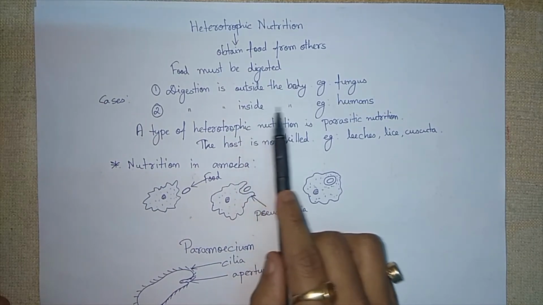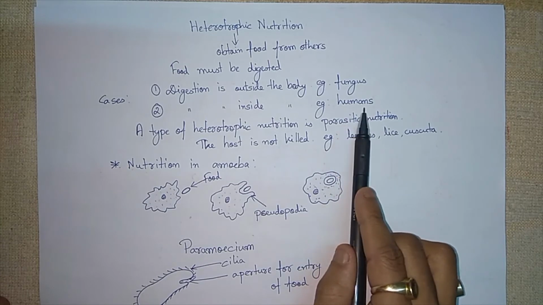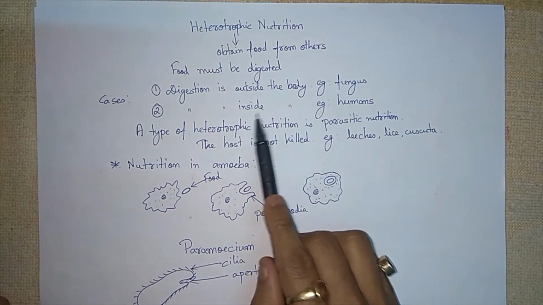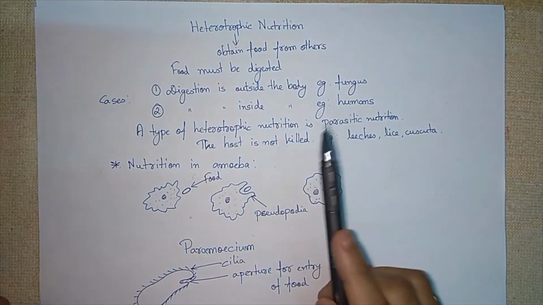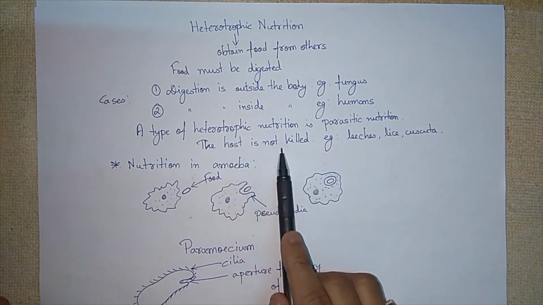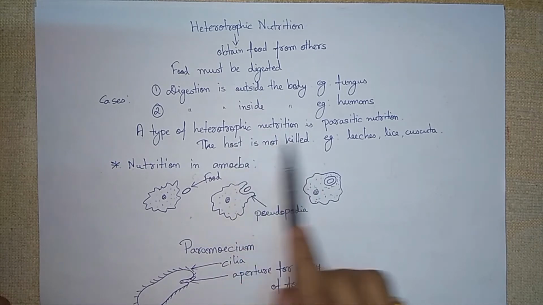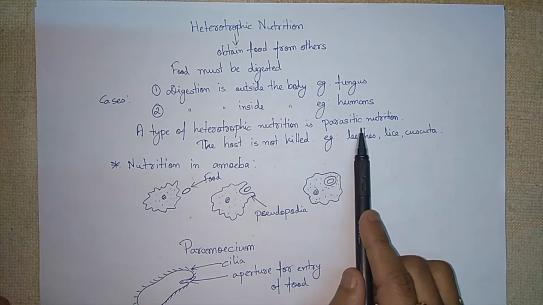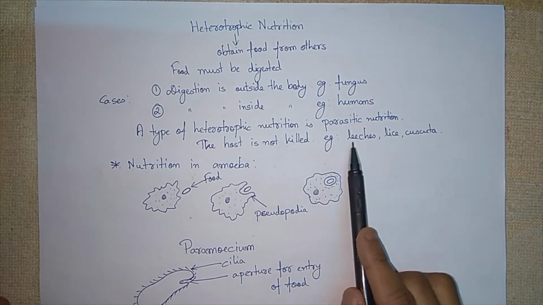In case of digestion inside the body, the example is human beings. In case of human beings, we kill the organisms, and only then do we obtain the food from them, and the digestion occurs inside our body. When we obtain food without killing the organism, this type of nutrition is known as parasitic nutrition, and those organisms which practice this type of nutrition are called parasites.